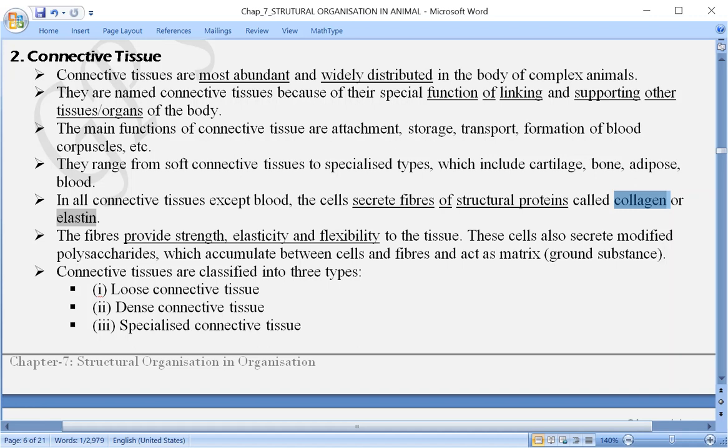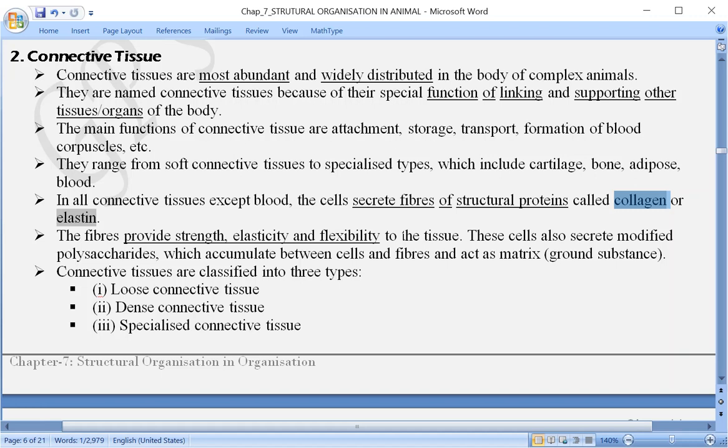It is present in between the muscles even, so that the muscles get strength. They are able to contract and relax, thereby helping the movement of the bones. And when the movement of bones is possible, as a whole we are able to change our position from one place to another. That means here I am talking about movement and locomotion. Movement: we can sit or stand at a place and we can move our body parts. But when we talk about locomotion, what does it mean? The change of position, change of place is also included here.